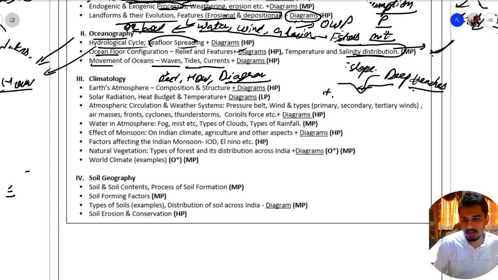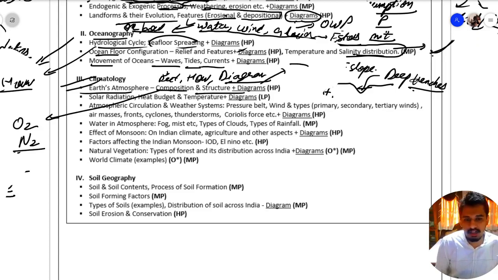known to us. Then in climatology, we have Earth atmosphere. What is the composition of Earth atmosphere? How much oxygen is there? How much nitrogen is there should be known to us. Then its structure should be known to us, that there are various layers, like we have exosphere, mesosphere, troposphere. So these layers should be known to us.